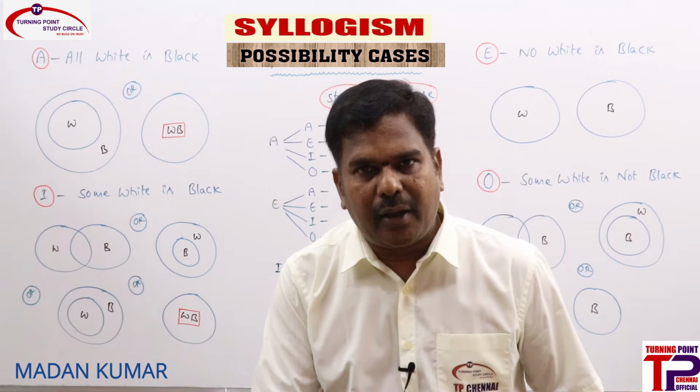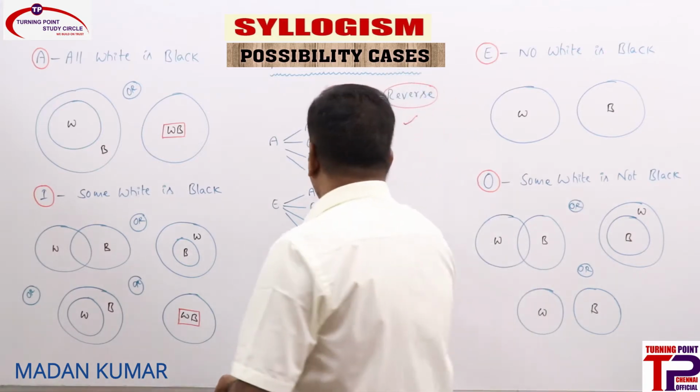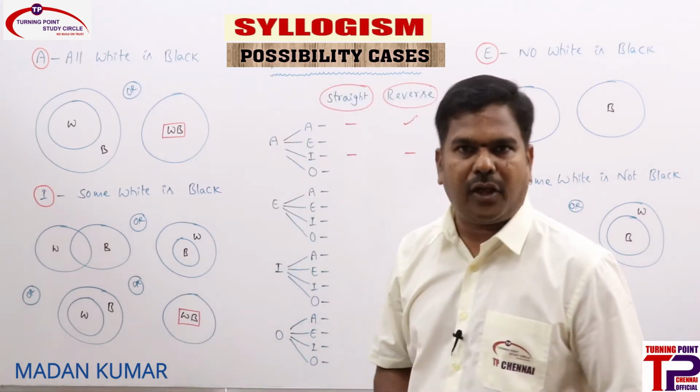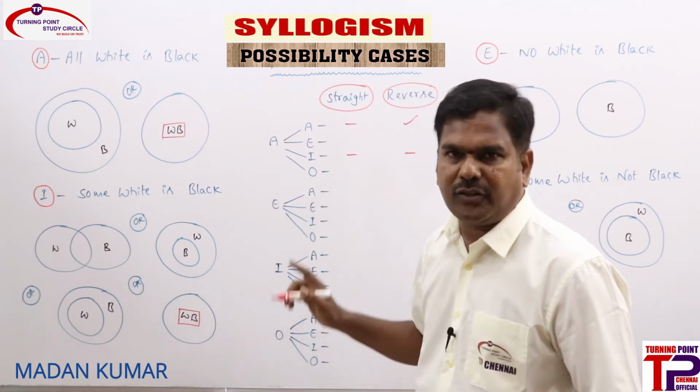A is directly implied by I. A can be converted into I as per immediate inferences. So those are definite statements, which should not be considered under possibilities. Are you clear?